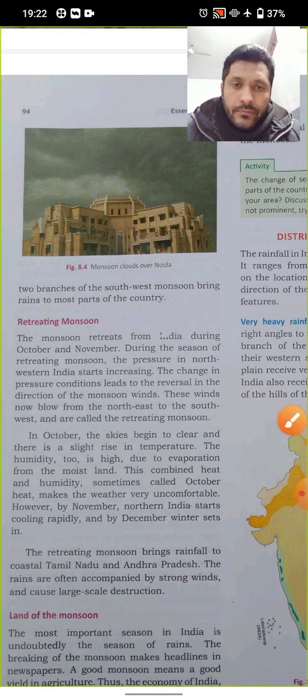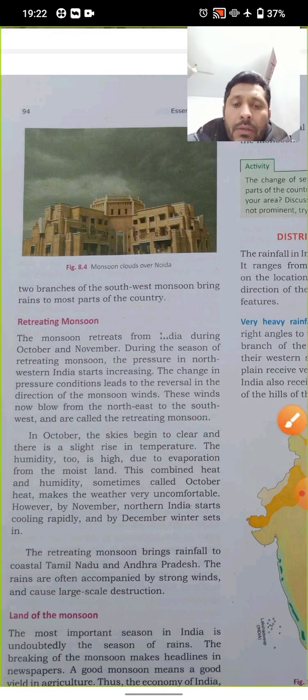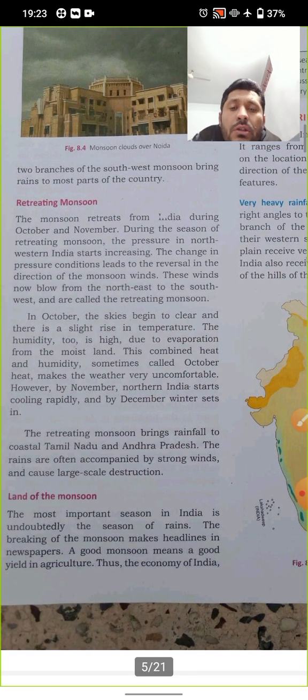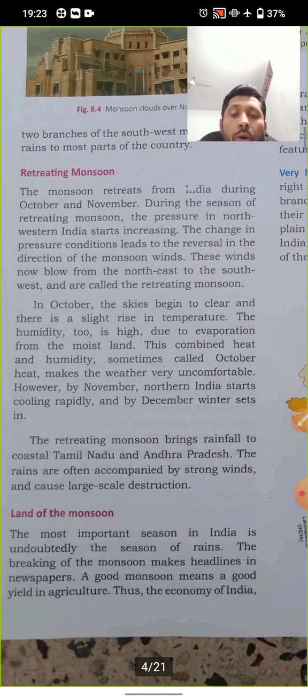Going back. In October, the sky begins to clear and there is a slight rise in temperature. The humidity too is high due to evaporation from the moist land. This combined heat and humidity, sometimes called the October heat, makes the weather very uncomfortable. However, by November, northern India starts cooling rapidly and by December, winter sets in. That is how the retreating monsoon brings rainfall to coastal Tamil Nadu and Andhra Pradesh. The rains are often accompanied by strong winds and cause large scale destruction, especially on the Eastern Ghats side.